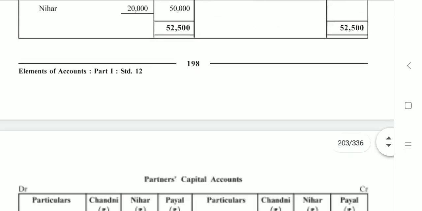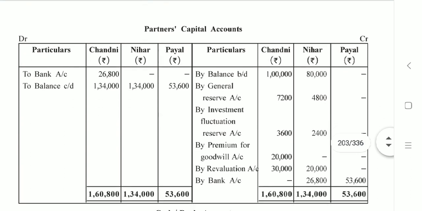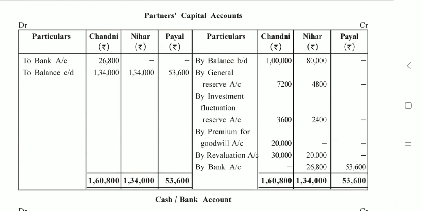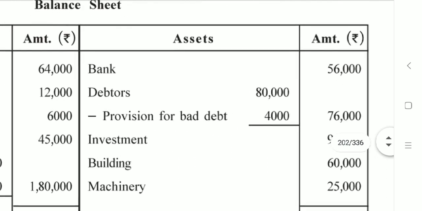Where do we record opening balances? In partners' capital accounts. The next page you can see, that is page number 199. Please pay attention. Partners' capital accounts, credit side, the very first thing, by balance brought down in the column of Chandni 1 lakh and in the column of Nihar 80,000. Okay. Our next step is to record the opening balance of bank account, which is 56,000.